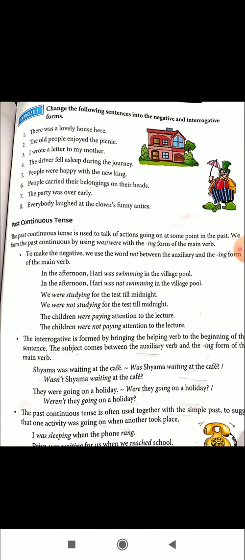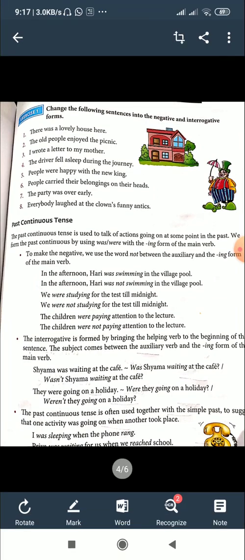In the afternoon, Harry was swimming in the village pool. Was swimming is the past continuous verb: was plus the ing form of the verb swim, swimming. In the afternoon, Harry was not swimming in the village pool. It is negative. Was not swimming is the past continuous negative. Look at the place of not. We put not between the auxiliary verb was and the main verb swimming.